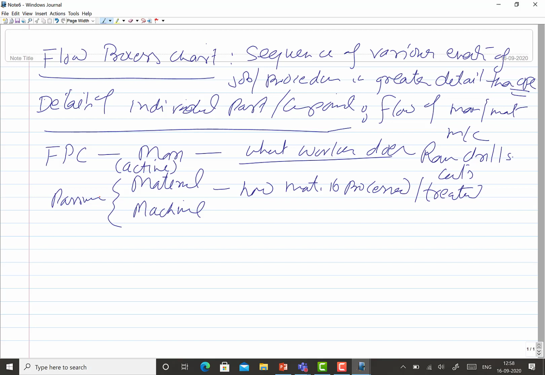So for material and for machine flow process charts, we use the passive voice to describe the situation, while active voice is used when the flow process chart man type is developed. Similarly, it describes how the equipment or the machine is operated. Okay, so that is what is used in the case of the FPC for the machine.